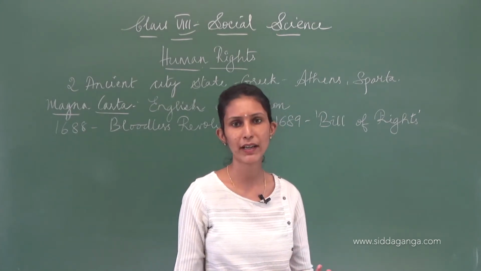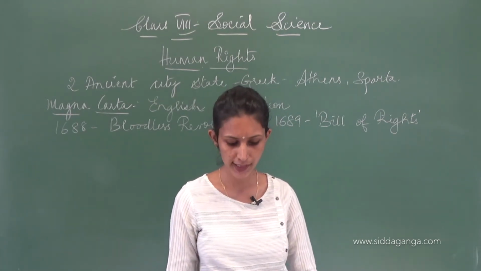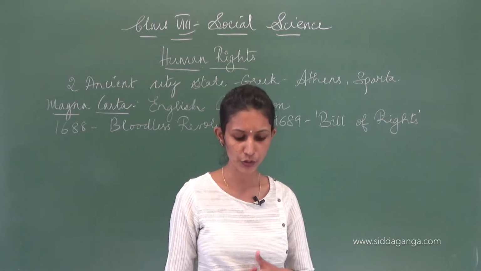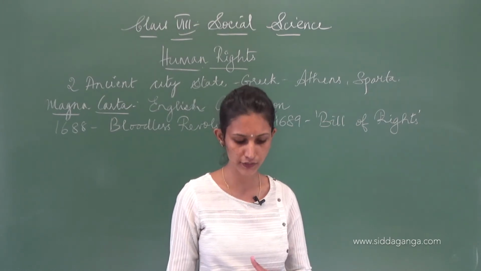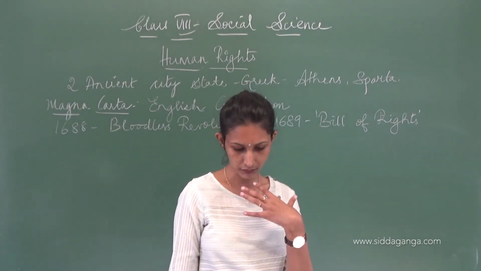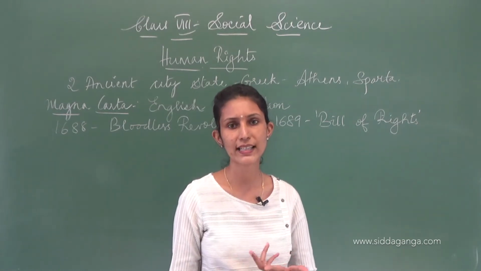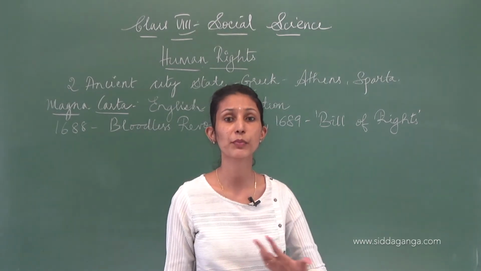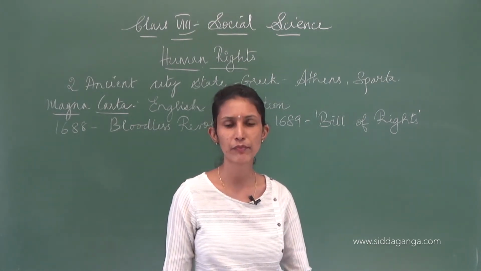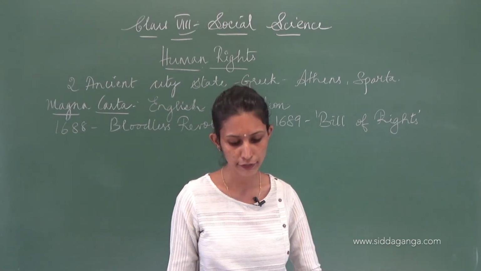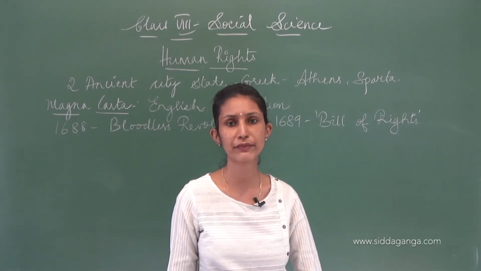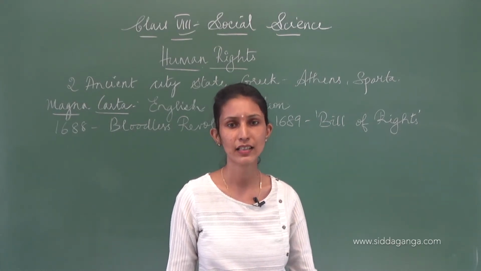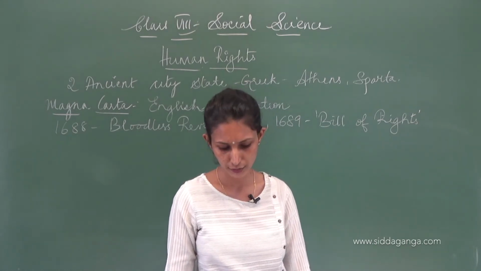Now, at the same time, in America and France, revolutions were taking place, and all this happened because of the influence of John Locke, Rousseau and Montesquieu. These are all philosophers, okay. John Locke, Rousseau and Montesquieu. This happened in America and France because of the thoughts of these philosophers, who wanted a free society, who wanted freedom for every person, and considered the right to live a natural right of the people.